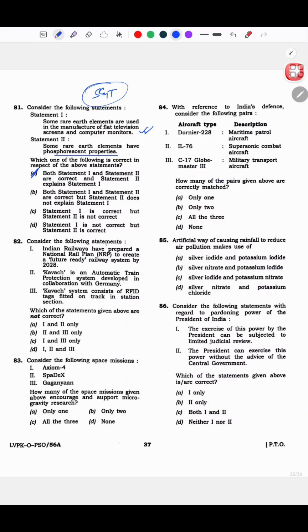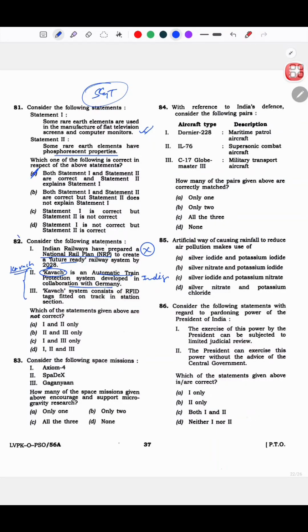Indian Railways have prepared a national rail plan to create a future ready railway system by 2028. I did not know anything about this. Kavach is an automatic train protection system developed in collaboration with Germany. I heard about Kavach, but I was not sure if it was developed in collaboration or if it was indigenous. So I think yeah, Kavach ko padhna tha.